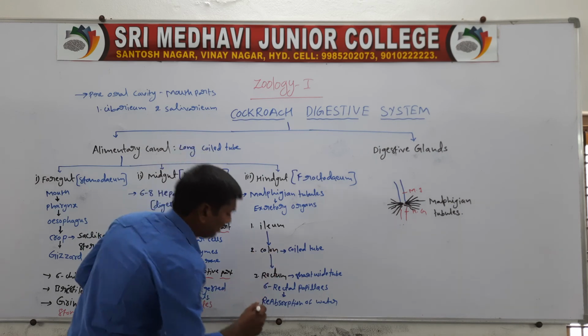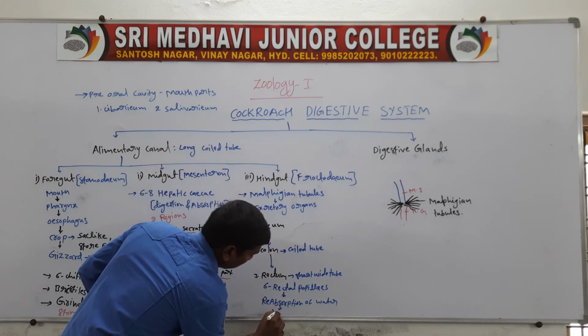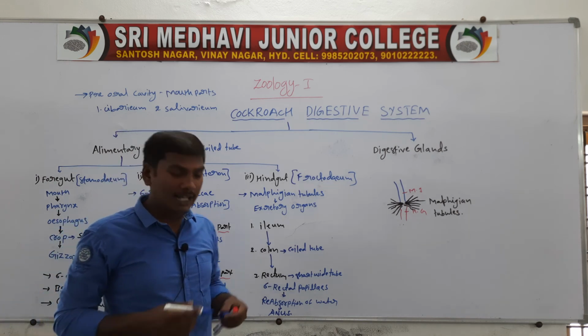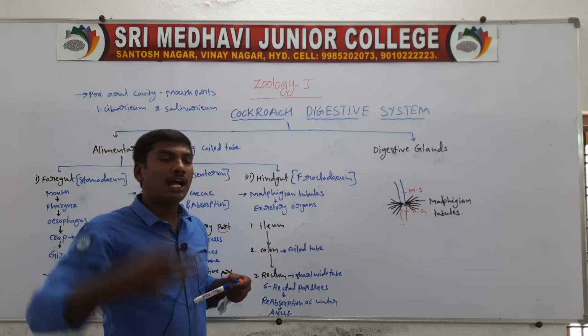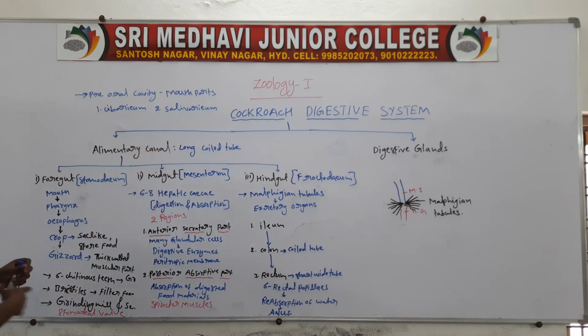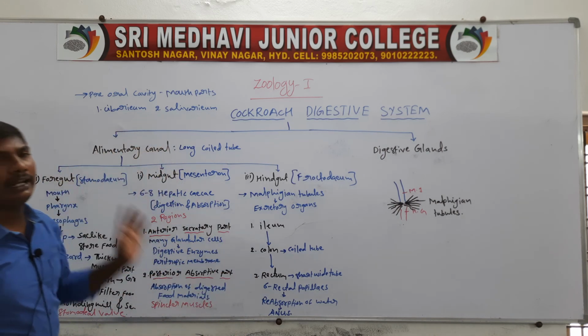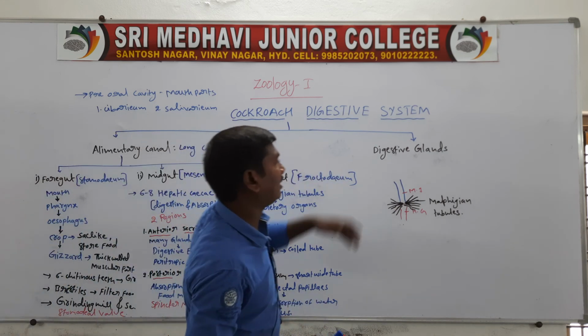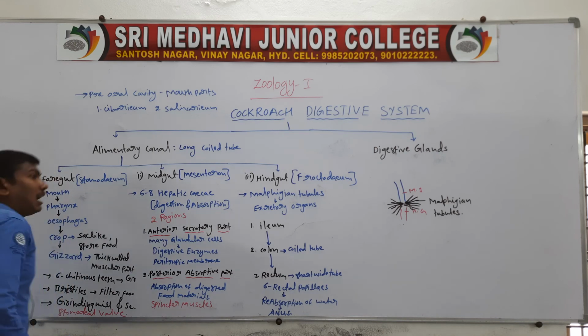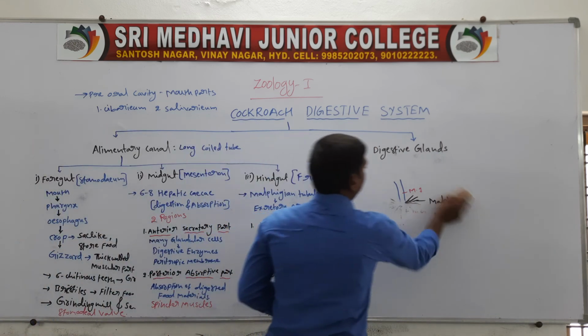Finally, the rectum opens into the anus, and the anus opens to the outside. So that is the hindgut. The alimentary canal contains the foregut, midgut and hindgut. Next, the second heading, digestive glands. The cockroach contains three types of digestive glands.